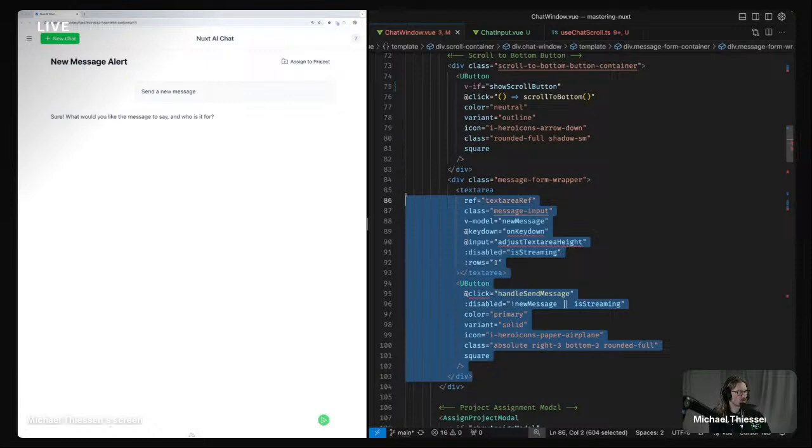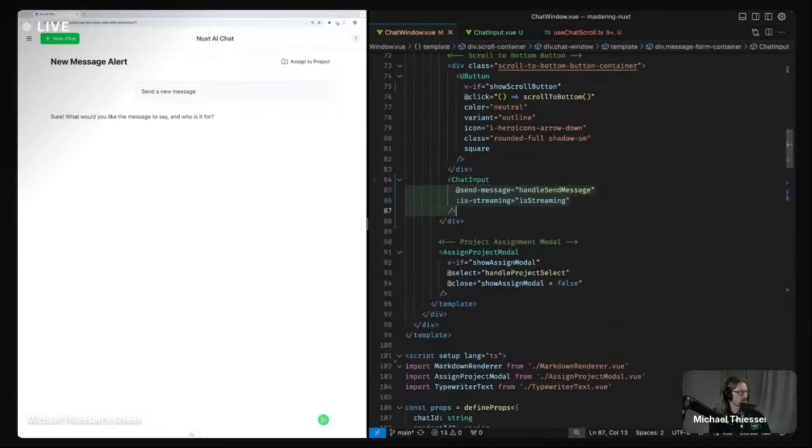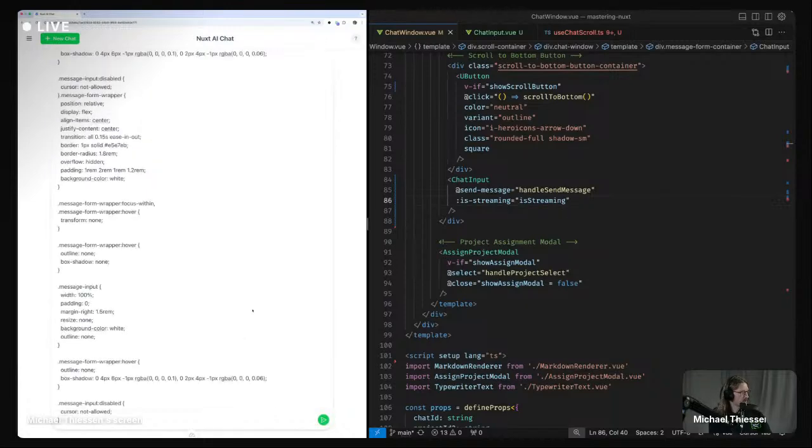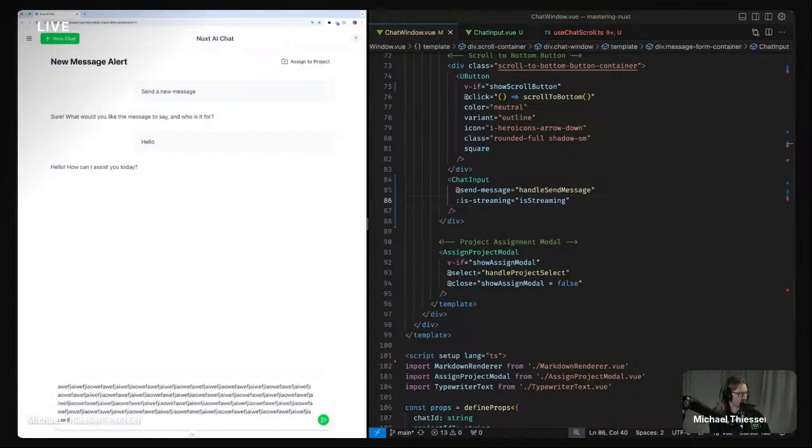So you can get rid of that chat input, add that in, and there we go. Okay, so that works. We don't have to do any extra stuff there. And if we do the height adjusting, it seems to be working. I accidentally pasted in all of that. I didn't realize that I had all of that in there. Okay, so if I do this,